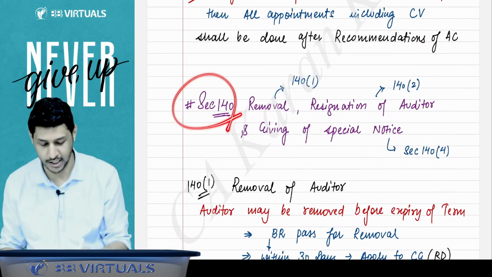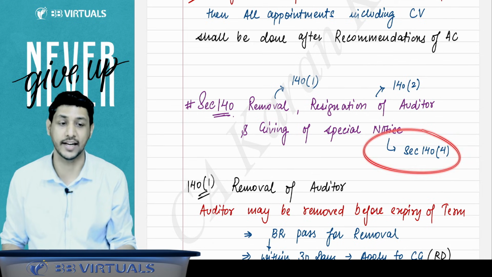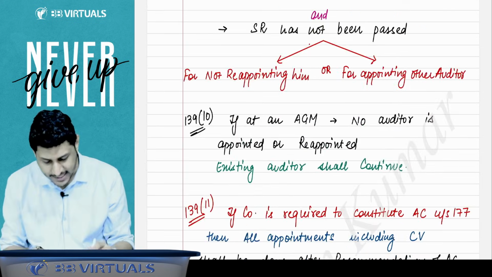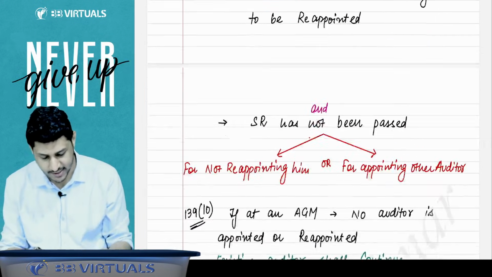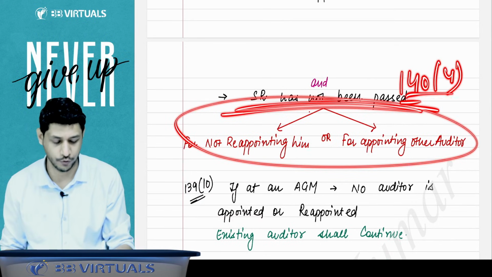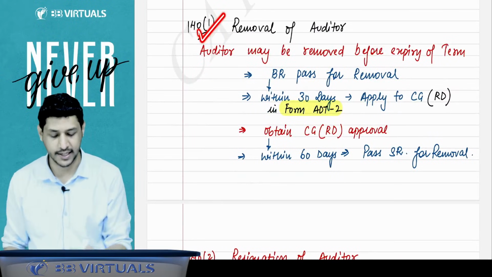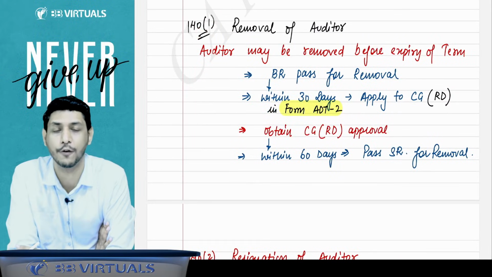Now we will come to section number 140, removal, resignation of auditor and special notice case. That is 140 subsection 4. This section 139 subsection 9's third point is to be read along with section 140 subsection 4. Got it, sir. 140 subsection 1 says, can an auditor be removed before expiry of his term?